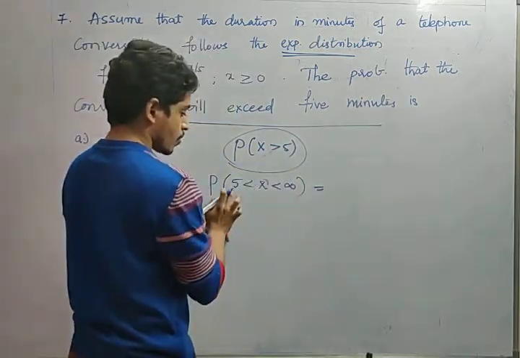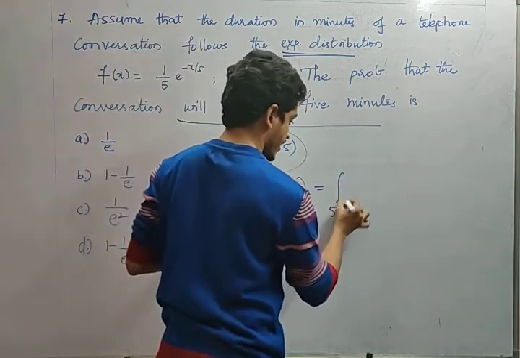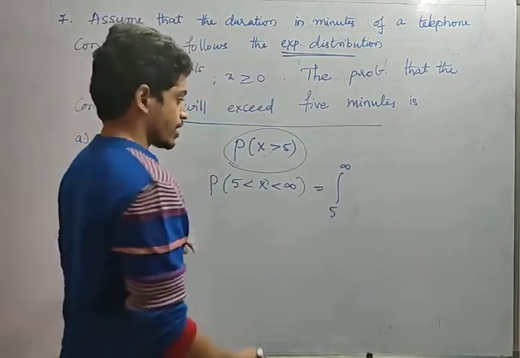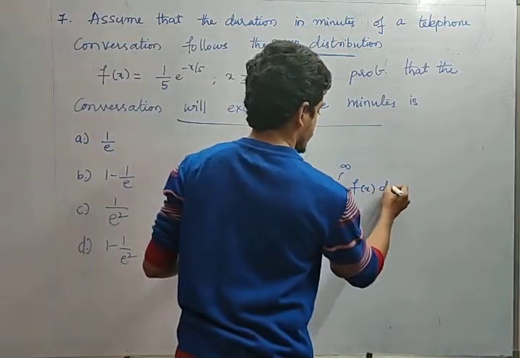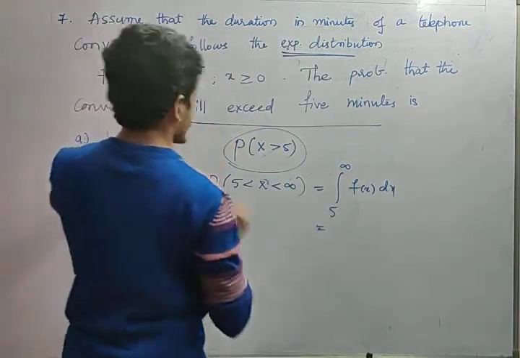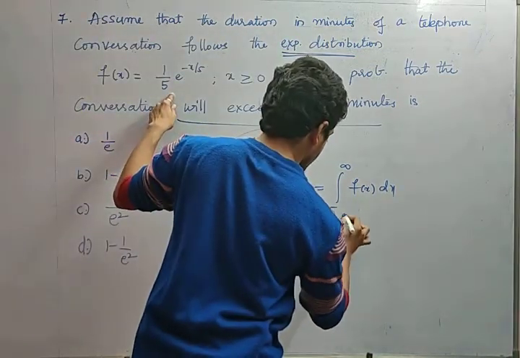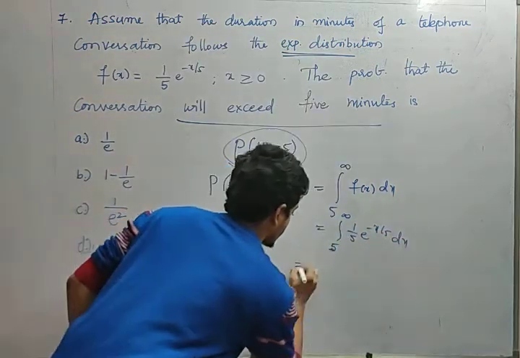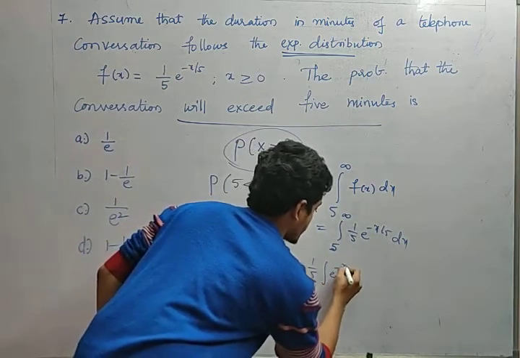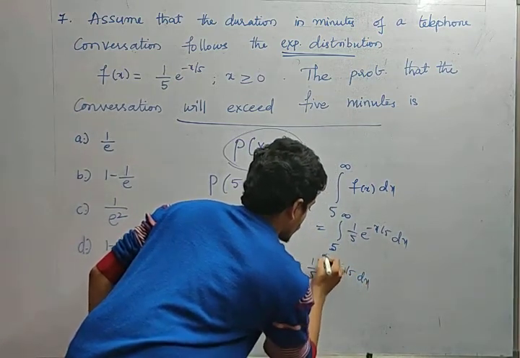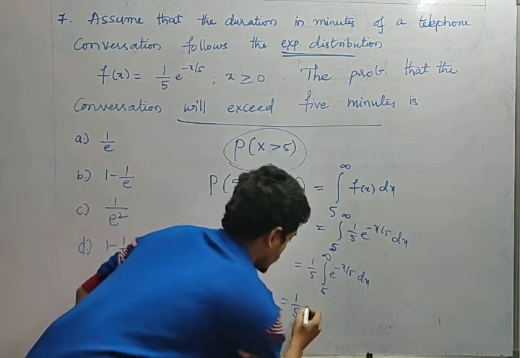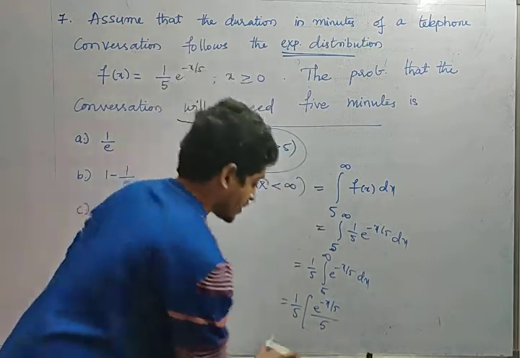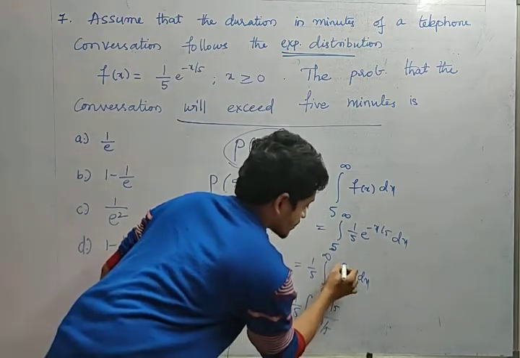That is nothing but, what are the limits, friends? 5 and infinity. So integral 5 to infinity, always a continuous exponential distribution is a continuous random variable. Okay, now fine. So f(x) dx. What is f(x), friends? He has given 1/5. So integral 5 to infinity, 1/5 e^(-x/5) dx. So 1/5 comes out, and integral e^(-x/5) dx, from 5 to infinity. So this is nothing but e^(-x/5) divided by 1/5, right, e^(-1/5 x), right?